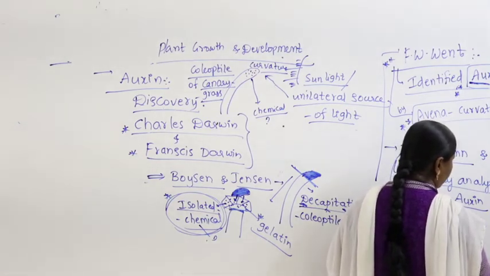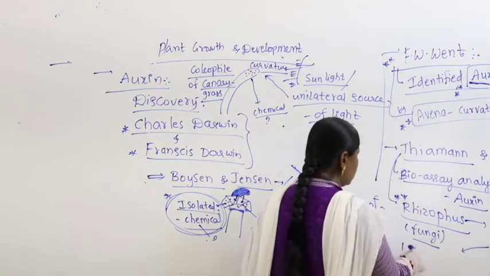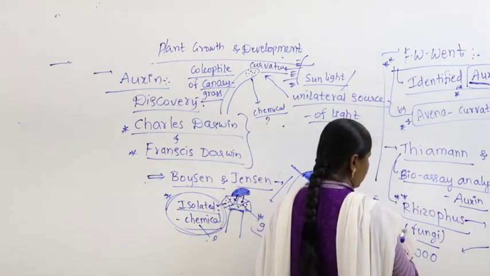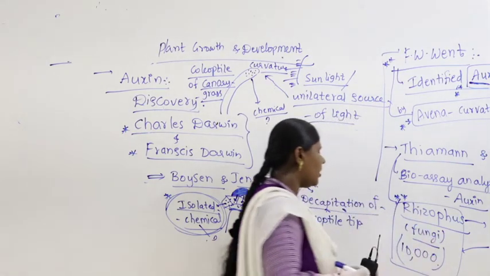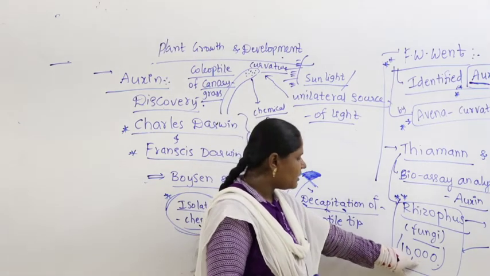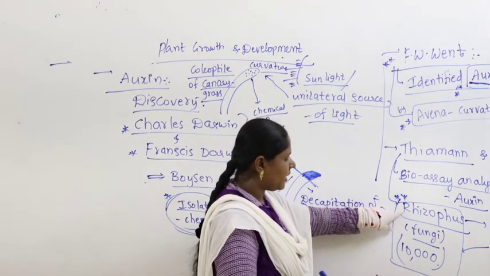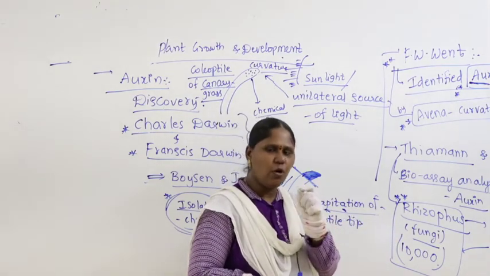Literally, to extract 1 microgram of auxin they took 10,000 Rhizopus colonies. Okay, so 10,000 cultures were taken. 10,000 cultures for cultivation of the fungus Rhizopus, from which they were able to extract a very small quantity.